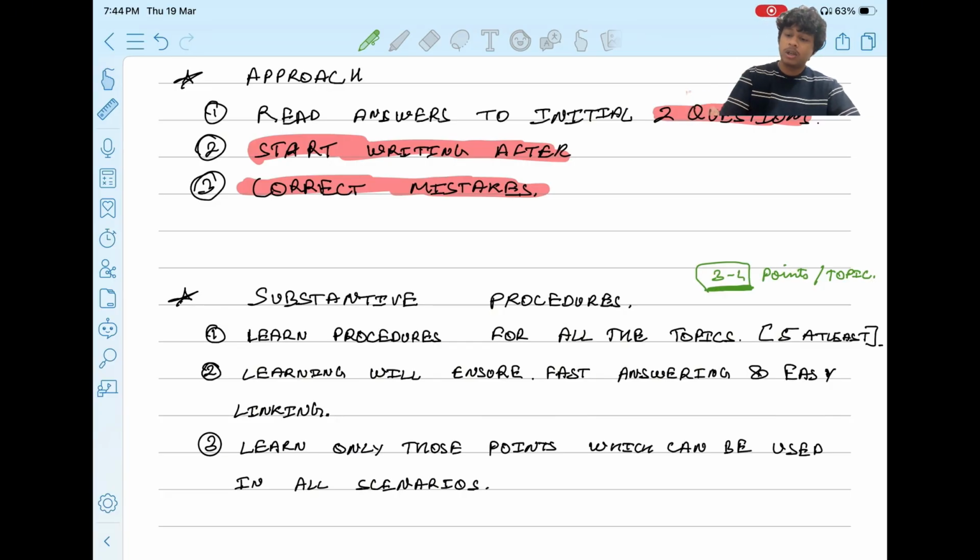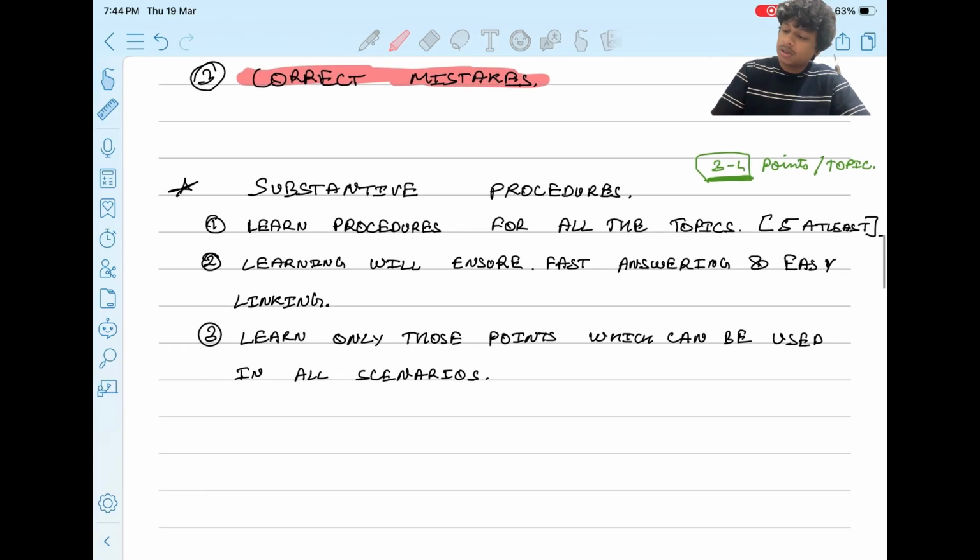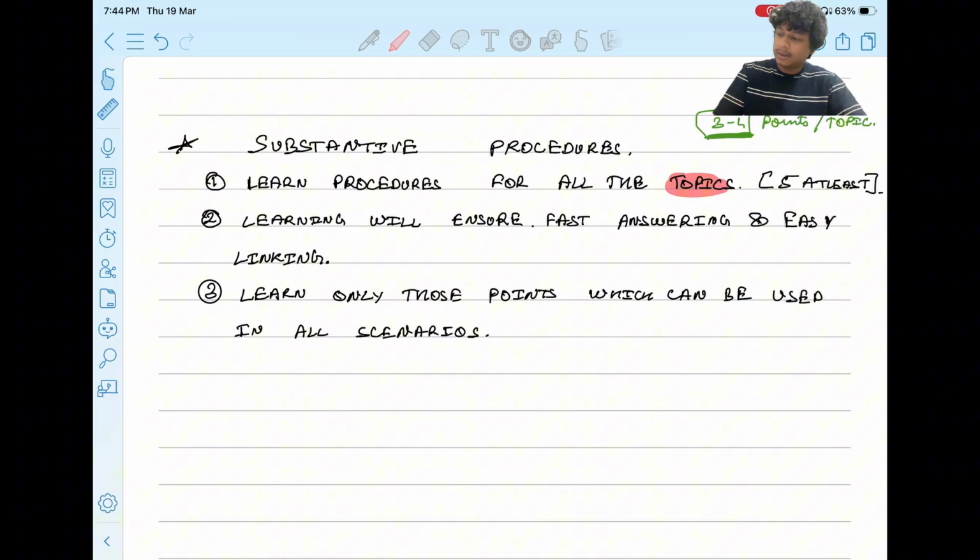I also followed this approach, and my students also followed it, and I have a lot of students who have passed AA with approximately 60 marks. That is a good score in AA, right? So for substantive procedures, learn procedures for all the topics, 5 at least. If you can learn 5, then it's okay. If you cannot, then learn at least 3 to 4. Learning will ensure fast answering and easy linking, which means you can answer the question requirement easily, and you can easily link that particular substantive procedure with the scenario.